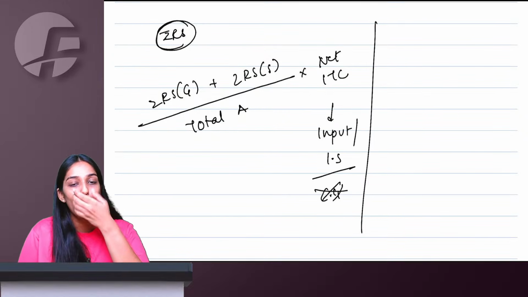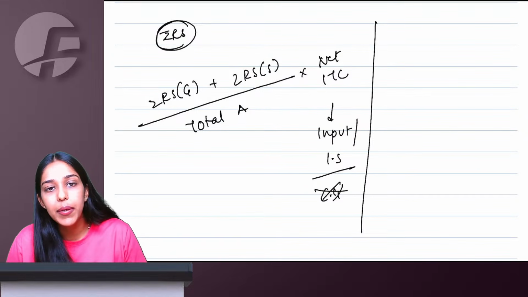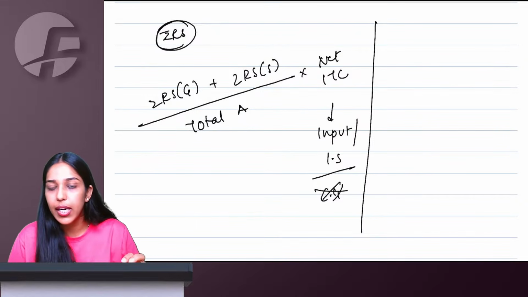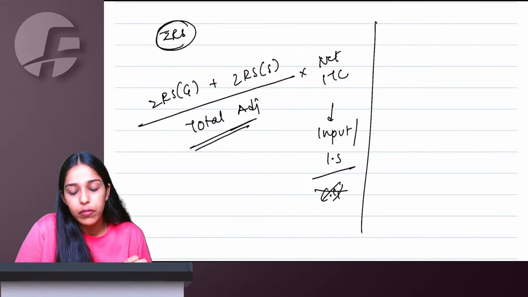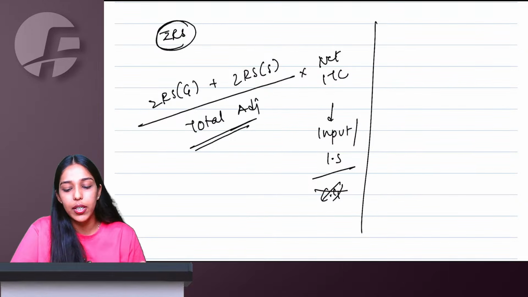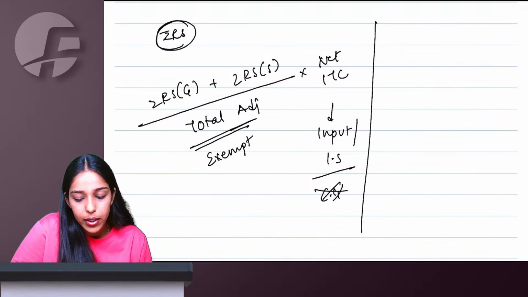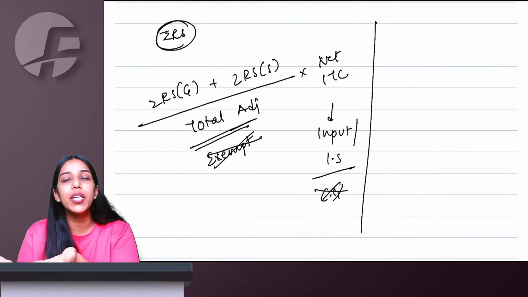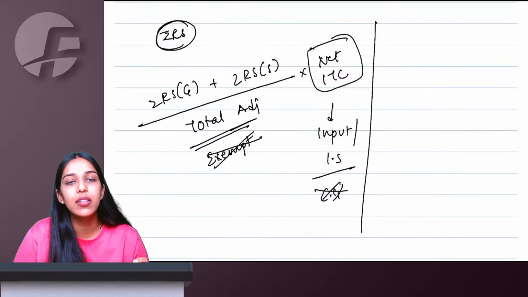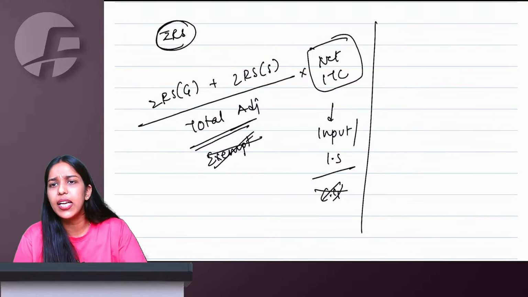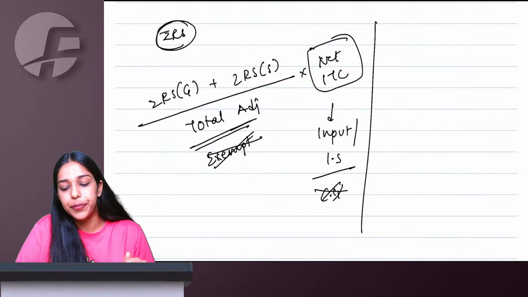Capital goods you will not take. Opening ITC you will not take. For the period, net input and input service ITC you will take. Total adjusted turnover will include zero rated, non-zero rated, everything. Exempt supply you will not include, because for exempt supply you don't even take ITC. So there is no apportionment in this ITC for exempt supply. You don't even take exempt supply in the total turnover.